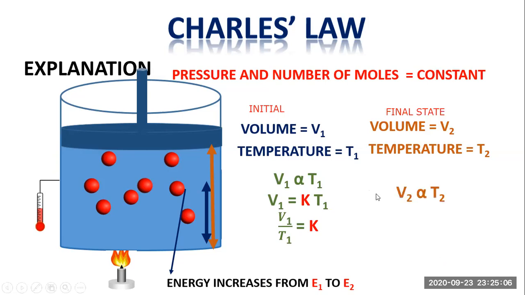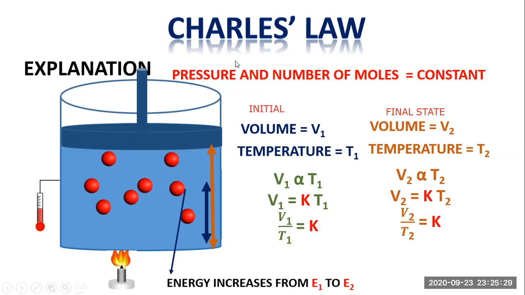The same happens for the final state of the system: the final volume is directly proportional to the final temperature. And when we remove the sign of proportionality, we have to add a constant. Similarly, the value of K will become the ratio of the final volume divided by the final temperature.